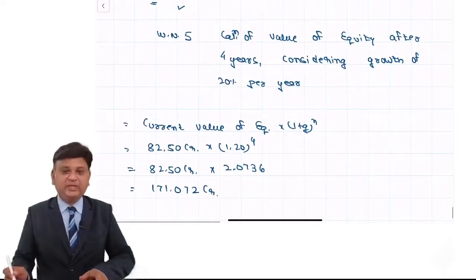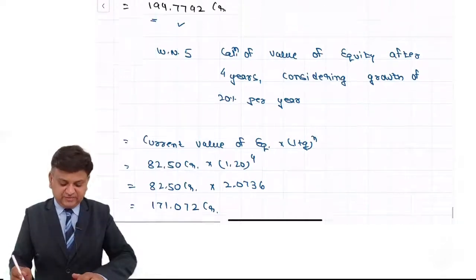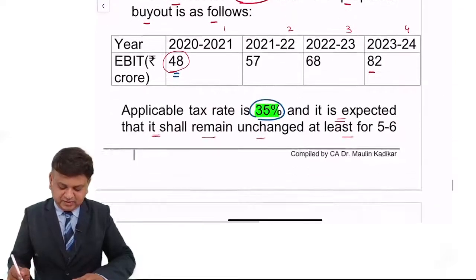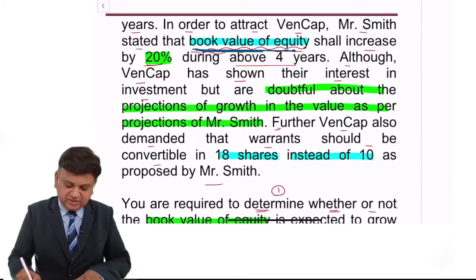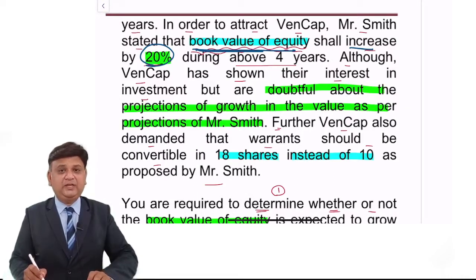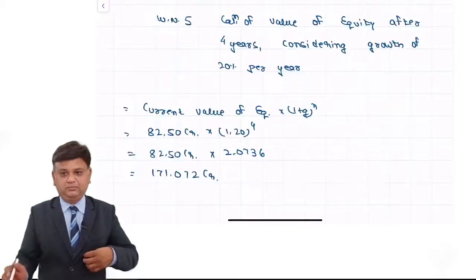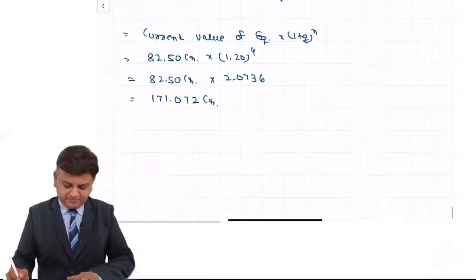So considering the 20% growth on annual basis, the value should have been 171 and actual value is 194. So 194 is greater than 171. So the book value of the equity shall increase by not 20% but more than 20 percentage. Why? Because the actual value of the equity is greater than what it should have been, considering 20% increase. Okay, so this is what we understand is the increase.